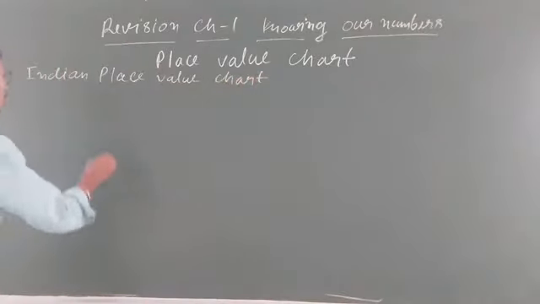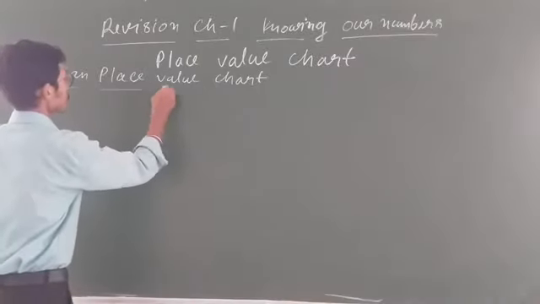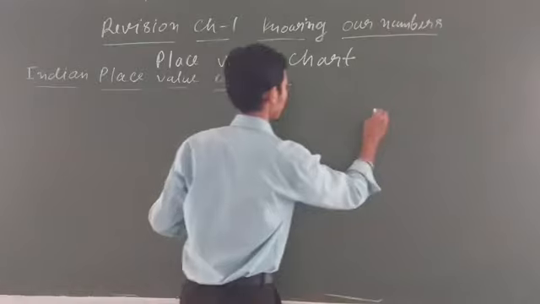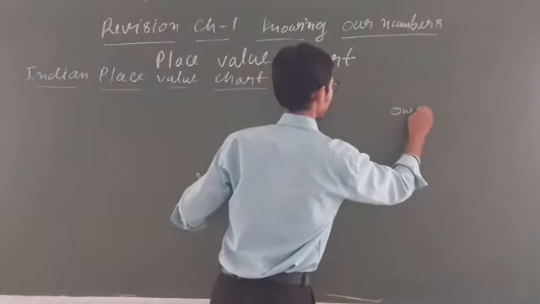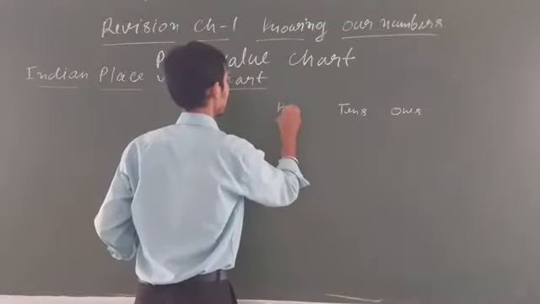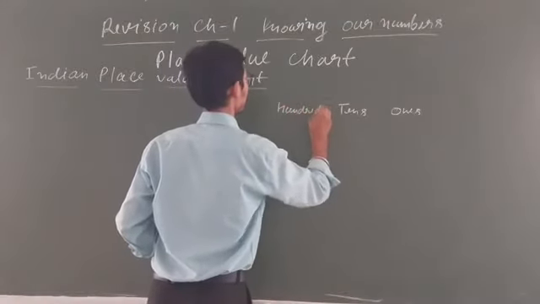What is this system? You know this very well from the previous class. In this we have to start from what? We have to start from ones, tens, hundreds. Clear?